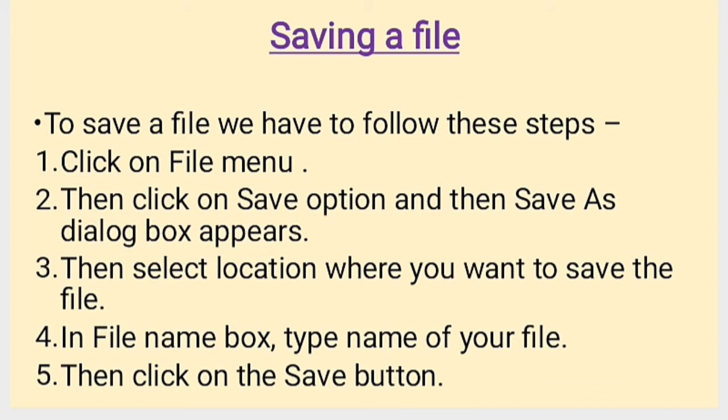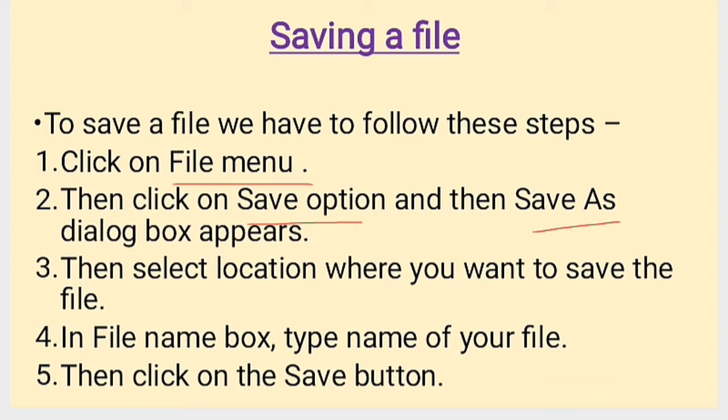To save a file we have to follow these steps. First we have to click on the File menu. After clicking on the File menu, we have to click on the Save option, then the Save As dialog box appears.